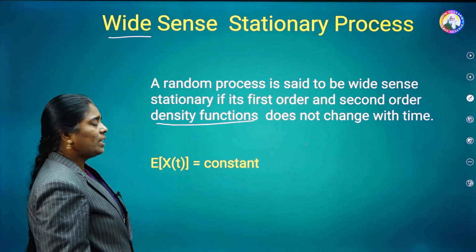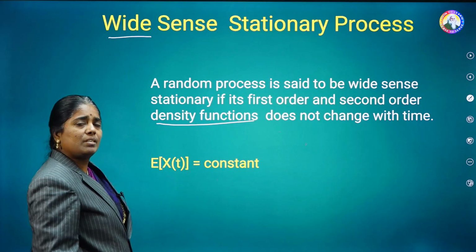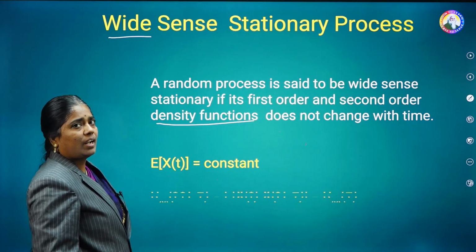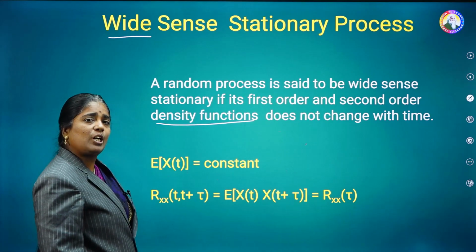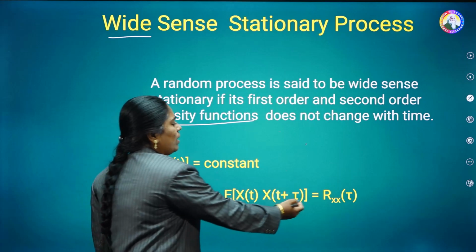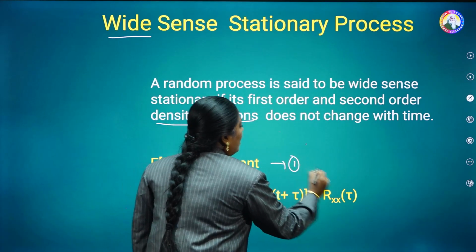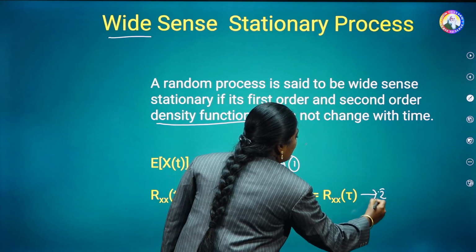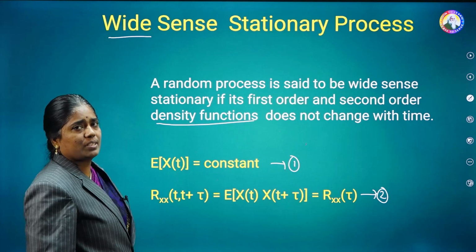That means both conditions hold. The first one is E of x of t is constant, that means the mean is constant. And the second condition is the autocorrelation function Rxx of t, t plus tau is equal to Rxx of tau. So this is the first condition and this is the second condition which have to be satisfied by the Wide-sense stationary process.